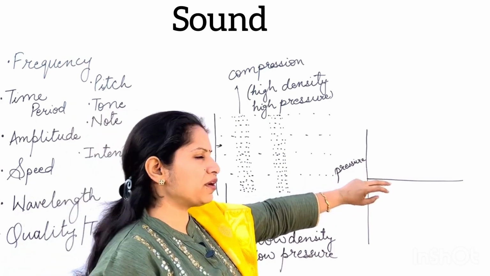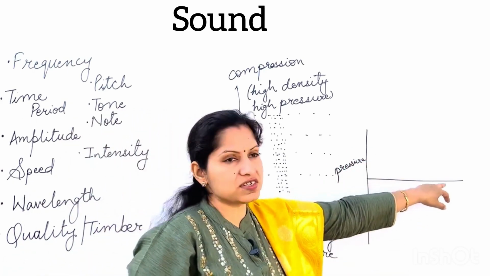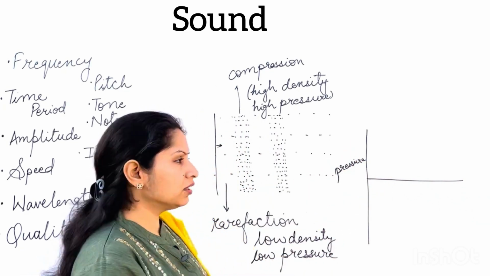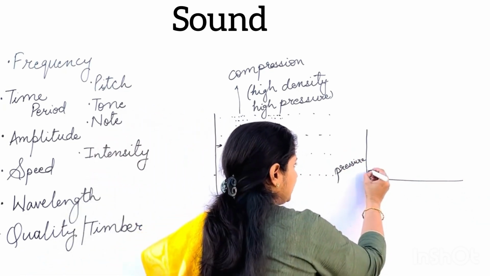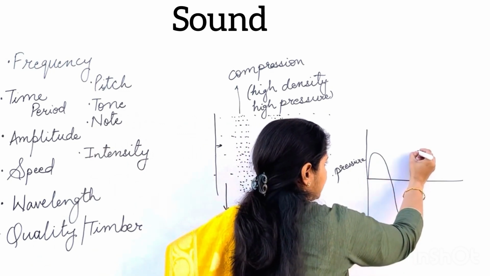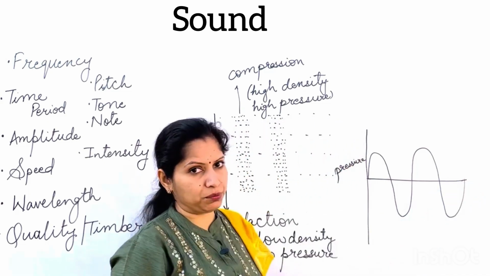Mean position means where the pressure is neutral. When the sound is not there, whatever the pressure is, that pressure is taken as a baseline, and we plot the graph for the pressure. Then what kind of a graph will be there? There are areas of high pressure and there are areas of low pressure. Then again high pressure and areas of low pressure will be there.